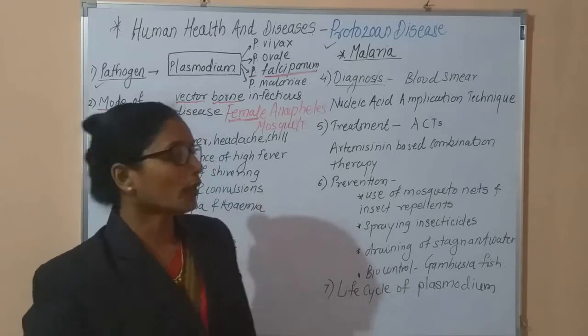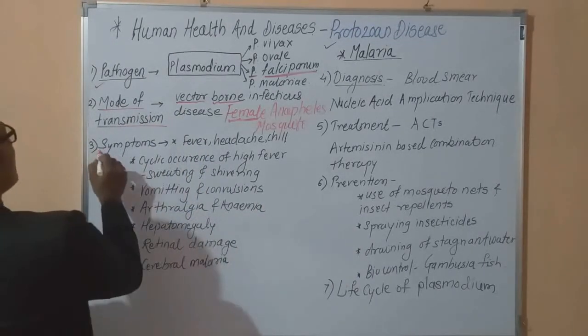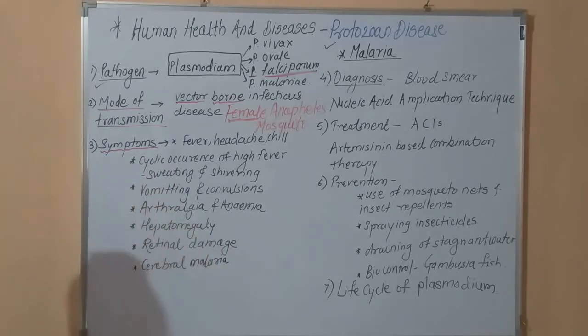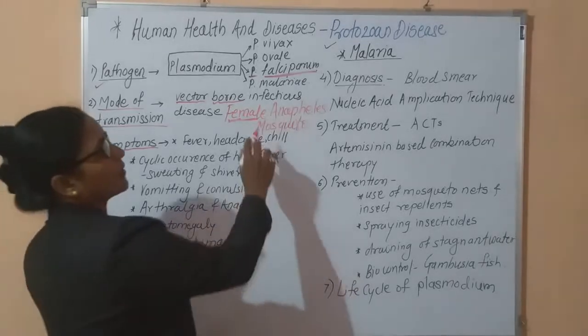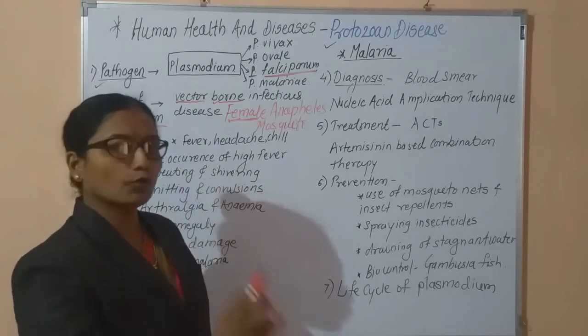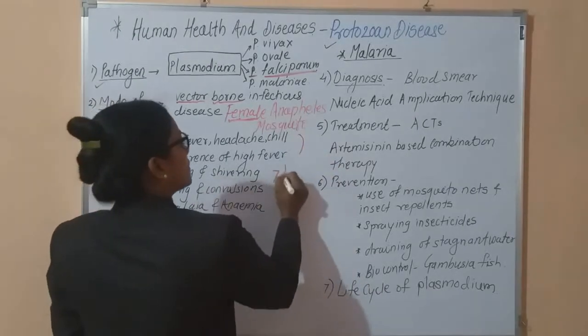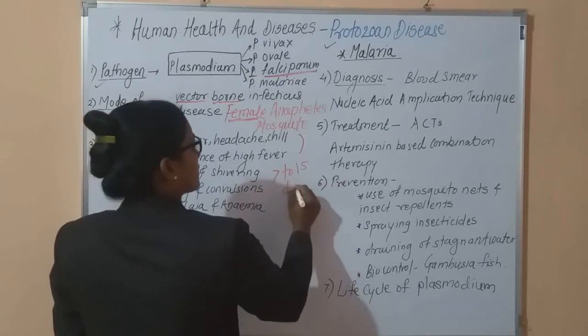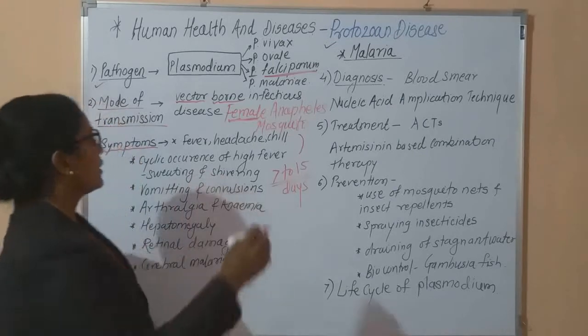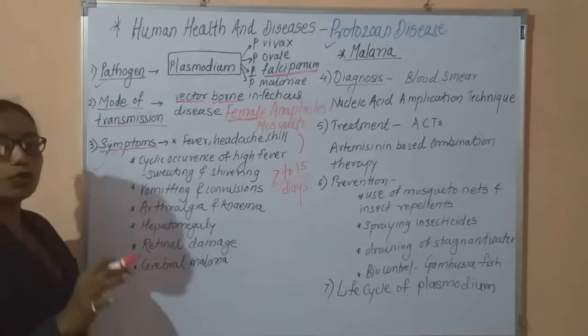Now, the malaria disease shows certain symptoms. Symptoms means, when the infection of malaria takes place, that is, after the mosquito bites, once the female Anopheles mosquito bites a human being, after 7 to 15 days the symptoms will occur on the human body.